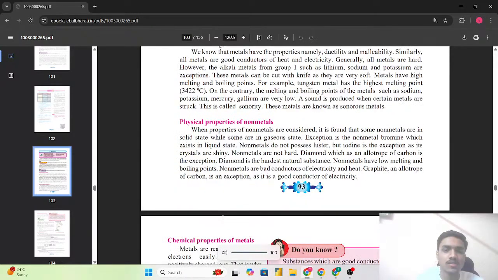Next is the physical properties of nonmetals. When properties of nonmetals are considered, it is found that some nonmetals are in the solid state while some are in the gaseous state. That means when the properties of nonmetals are considered, if we look at the properties of nonmetals, we are able to see that some of the nonmetals are in the solid state while some are in the gaseous state. The exception is the nonmetal bromine, which exists in the liquid state. Bromine is such a nonmetal that exists in the liquid state.